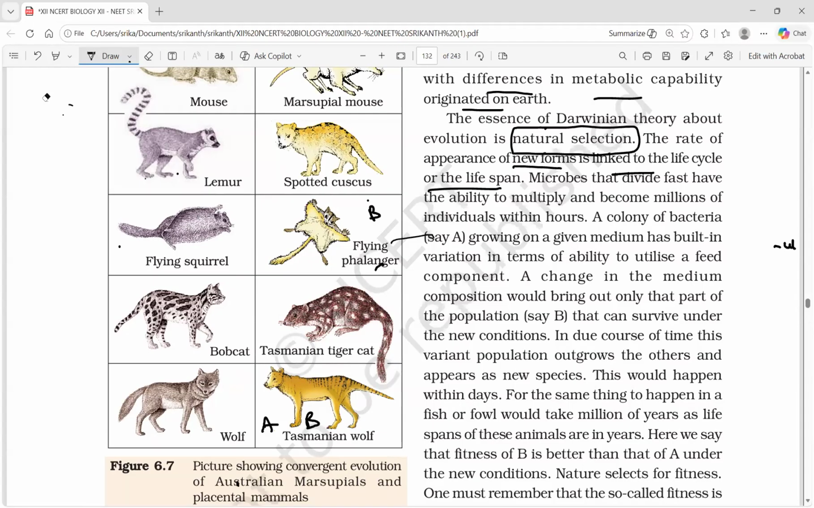Microbes that divide fast have the ability to multiply and become millions of individuals within hours. Before we continue, let me say what they want to say.